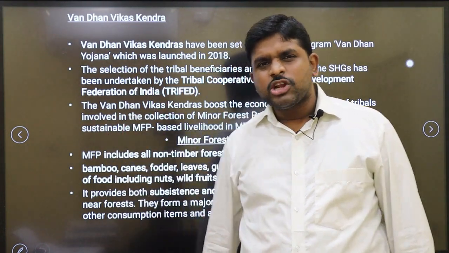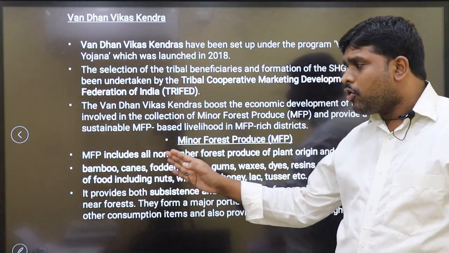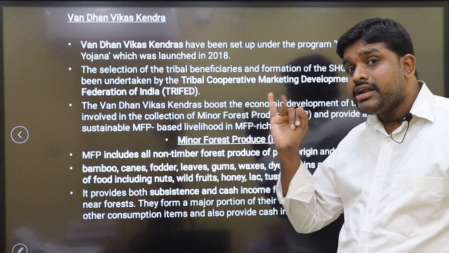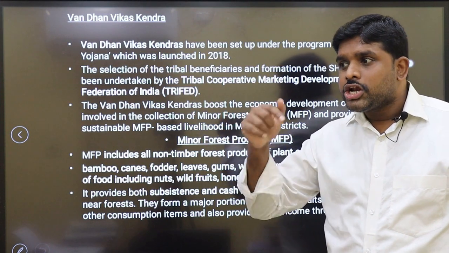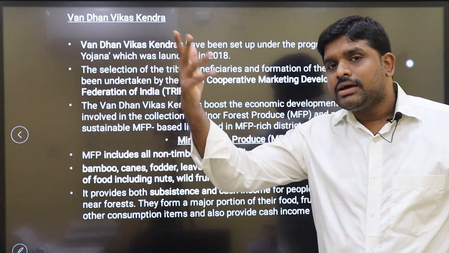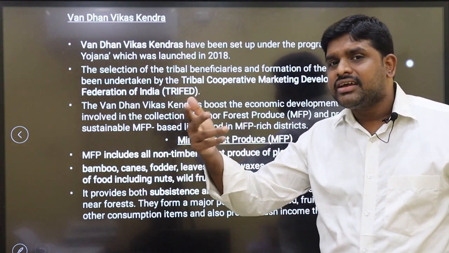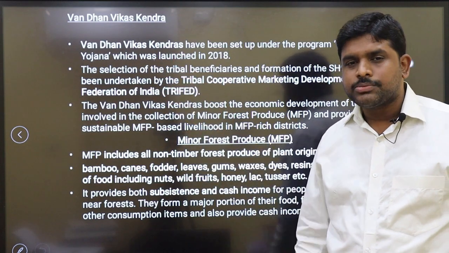So what is this minor forest produce, sir? Minor forest produce includes all non-timber forest produce. Teak, sandalwood, this all comes under timber. Non-timber means lac, resins, honey. These are non-timber forest produce.